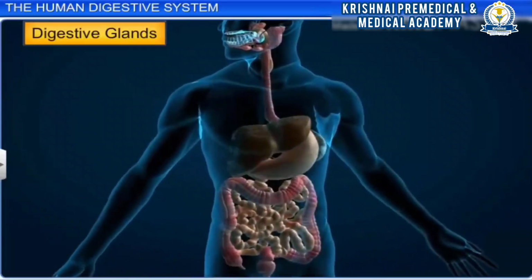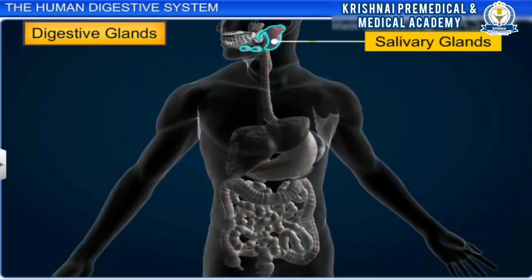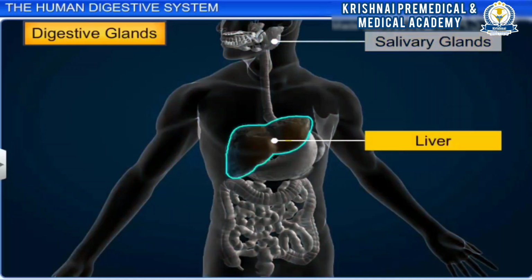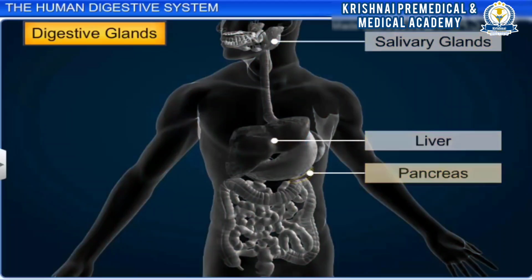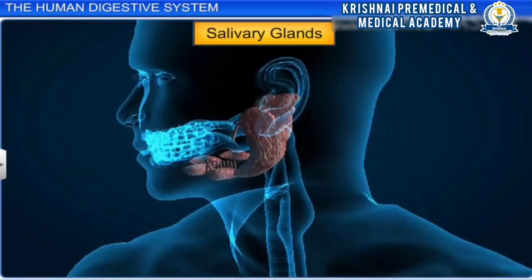Apart from the alimentary canal, the digestive system also consists of salivary glands, liver, and pancreas, which are collectively known as the digestive glands. The salivary glands, located just outside the oral cavity, secrete salivary juices into the cavity.